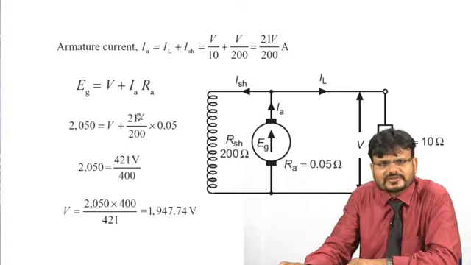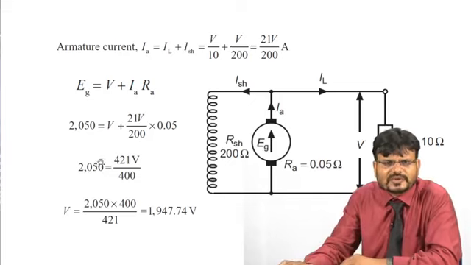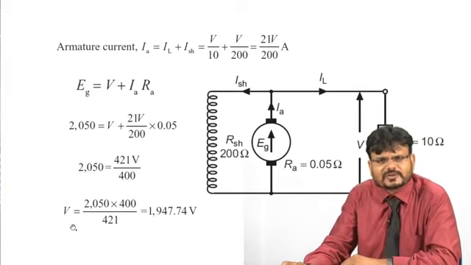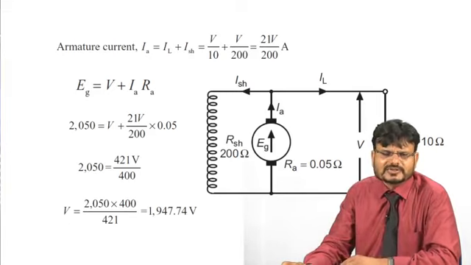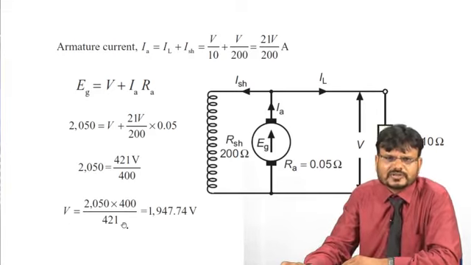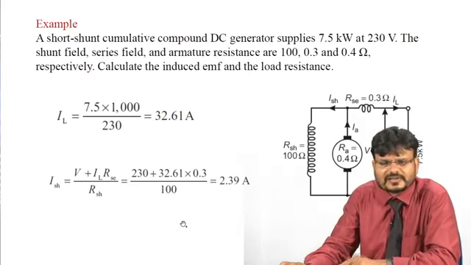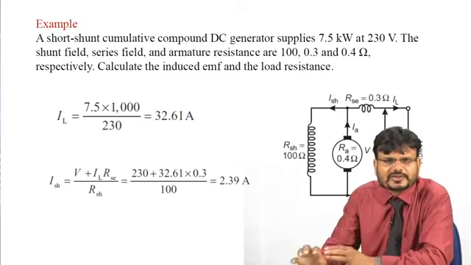So, V can be written as V, and Ia is equal to 21V upon 200 multiplied by 0.005. So, just put the values and replace all these terms. After the solving you get the value of this terminal voltage, or you can say load voltage, is equal to 1947.74 volt.